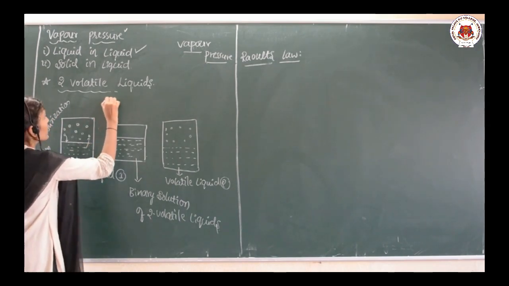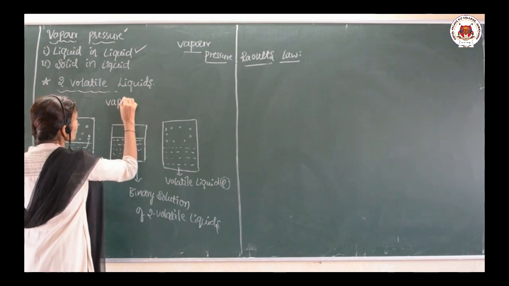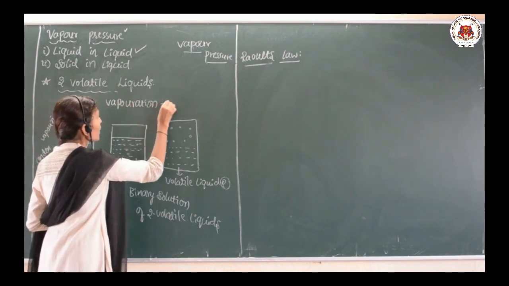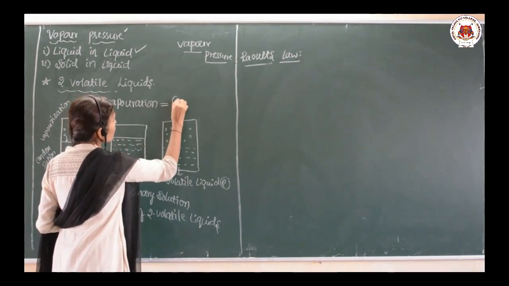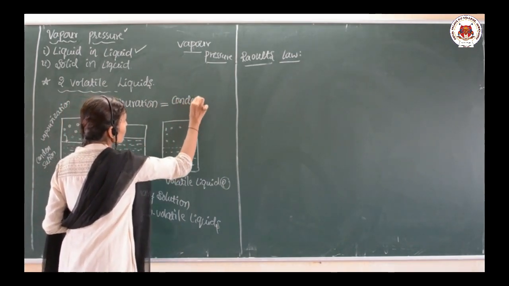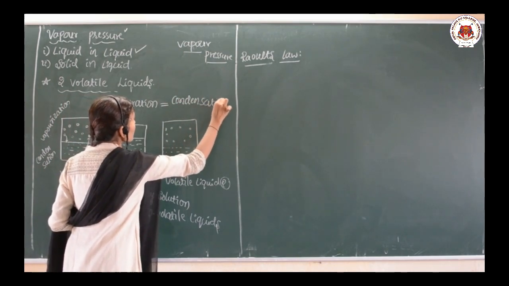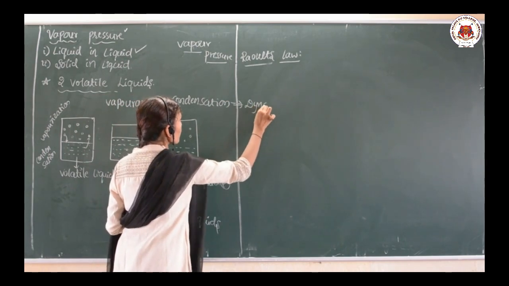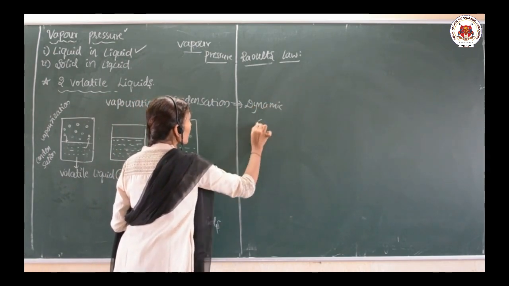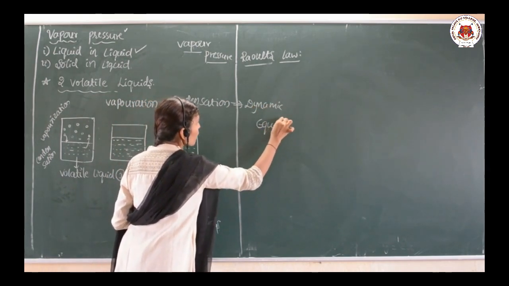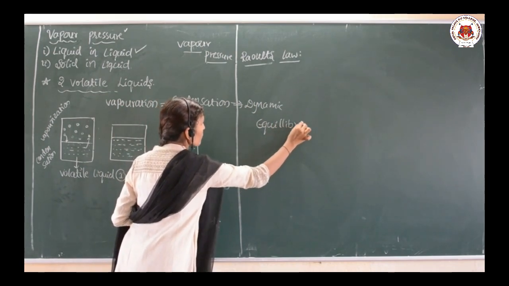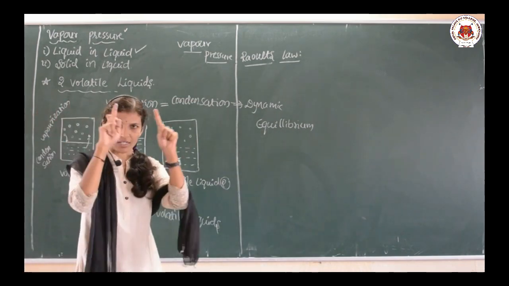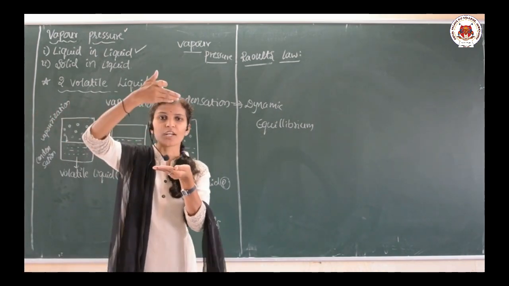Whenever the rate of vaporization becomes equal to the rate of condensation, during that time a dynamic equilibrium occurs. Are you getting it? Suppose I have a container with liquid, and above it vapors are there.